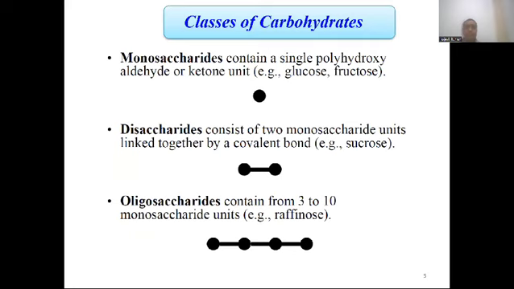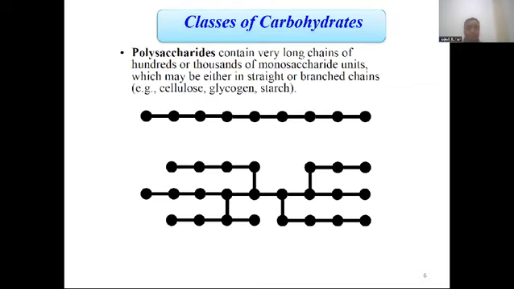Classification of carbohydrates. Carbohydrates are divided into different categories. First are the monosaccharides, which contain a single polyhydroxy aldehyde or ketone unit, that is glucose and fructose. Disaccharides consist of two monosaccharide units linked together by a covalent bond, for example sucrose. Oligosaccharides contain 3 to 10 monosaccharide units, for example raffinose. And last are the polysaccharides, which contain very long chains of 100 to 1000 monosaccharide units. They may be either straight chain or branched chain.